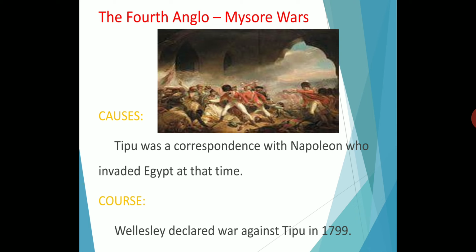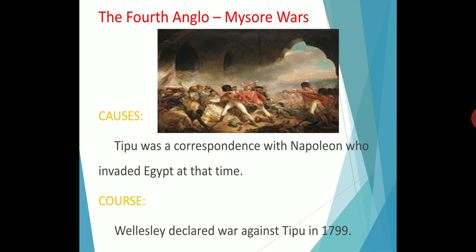So, causes. This is the main reason for the Fourth Anglo-Mysore War. Tipu sought an alliance with foreign powers against the English and sent ambassadors. An ambassador means a person sent abroad to seek help against the British East India Company. He sent ambassadors to Arabia, Turkey, Afghanistan and France.